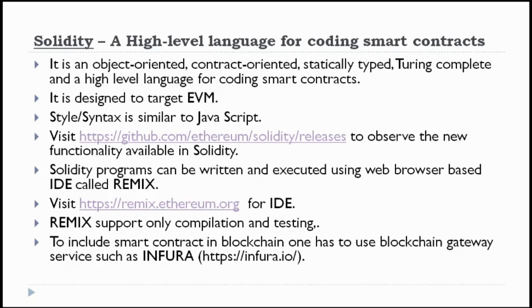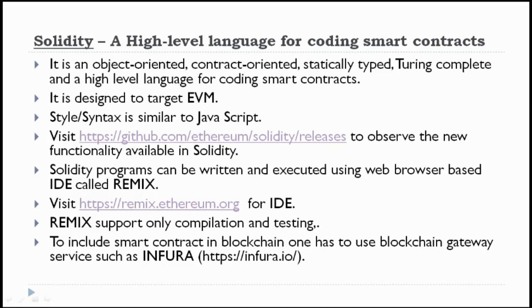So that is the reason we call it contract oriented, and statically typed. There is no dynamism in this, complete static typing. Turing complete, because you can write nested statements, and a high level language for coding smart contracts. These are the features of Solidity, whereas Bitcoin scripts are not object oriented, not contract oriented. They are also statically typed. A Forth-like language structure is used, and a stack based implementation is there in the Bitcoin scripts, and the Bitcoin scripts are Turing incomplete.